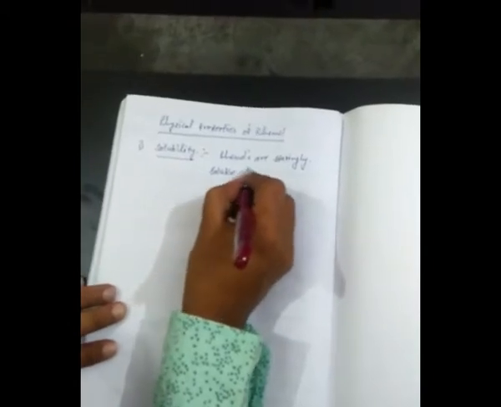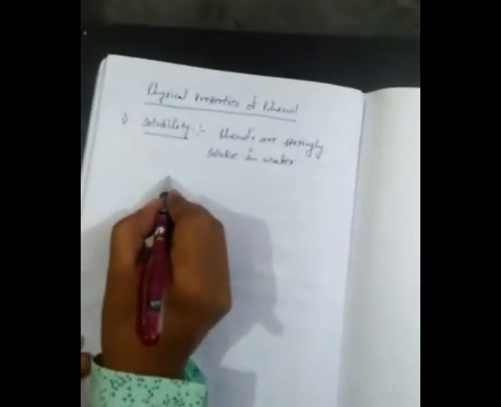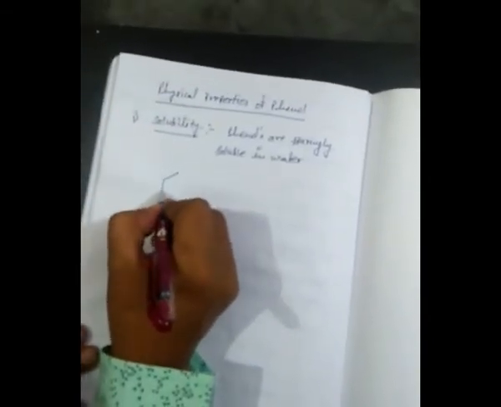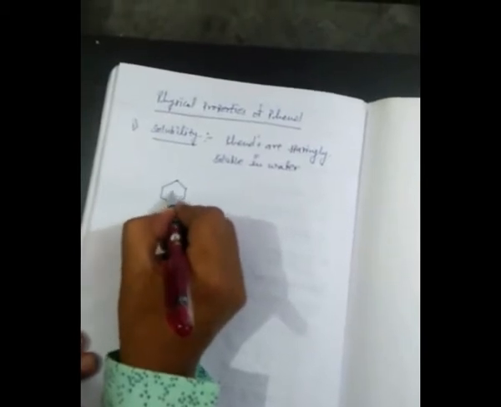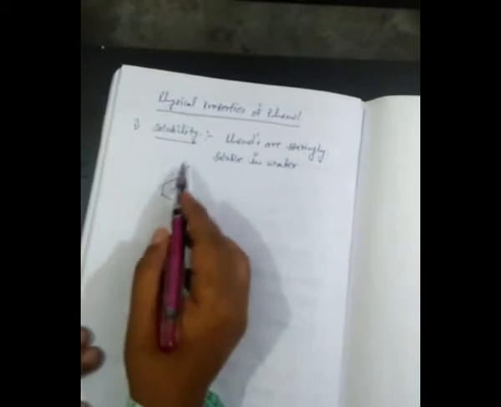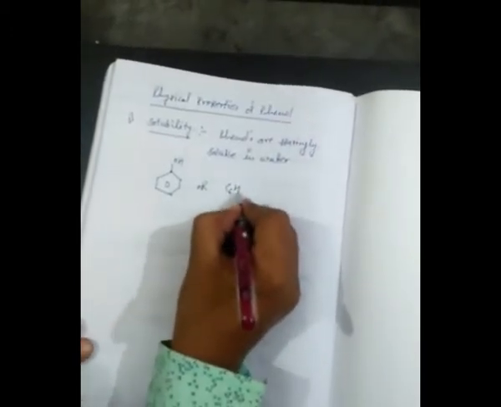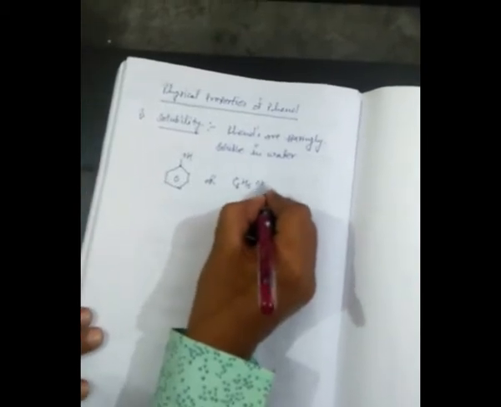There is a very simple reason for that. As you know, the formula of phenol is benzene attached with the OH group. Or I can write it as C6H5OH.